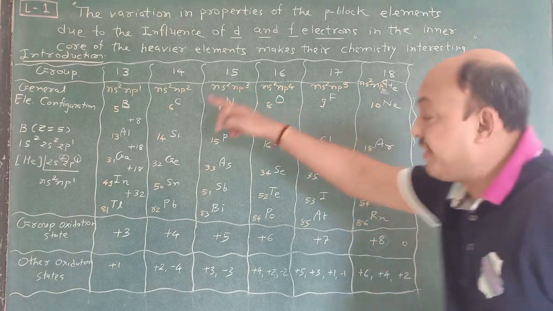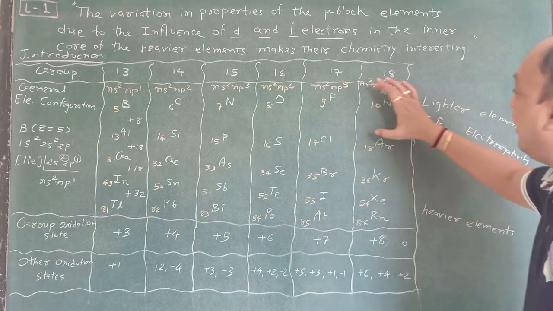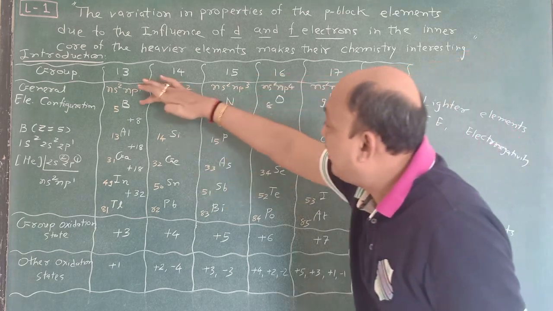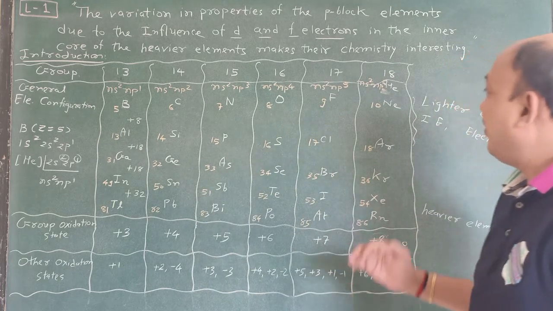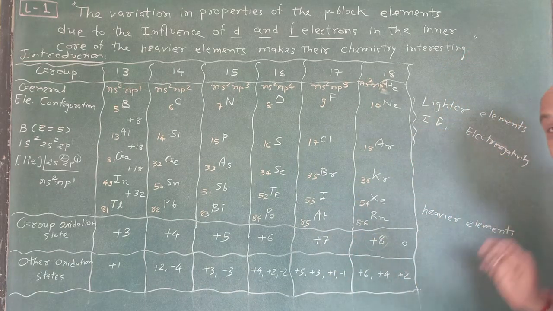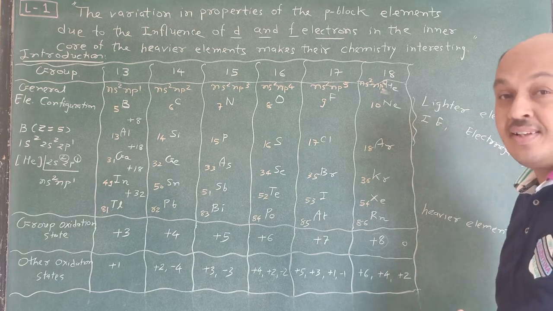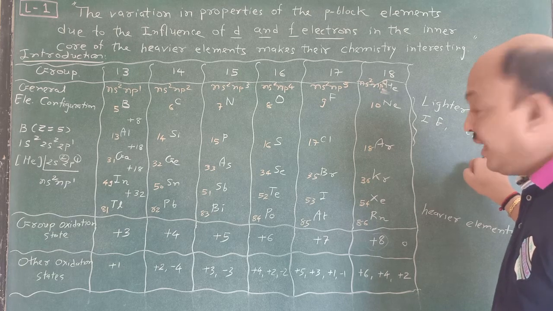Electronegativity here increases. What does that mean? In the lighter elements, in the first two rows, it is an increase. Boron to aluminum, carbon to silicon, nitrogen to phosphorus. Ionization enthalpy increases here, as well as electronegativity. Remember this one.